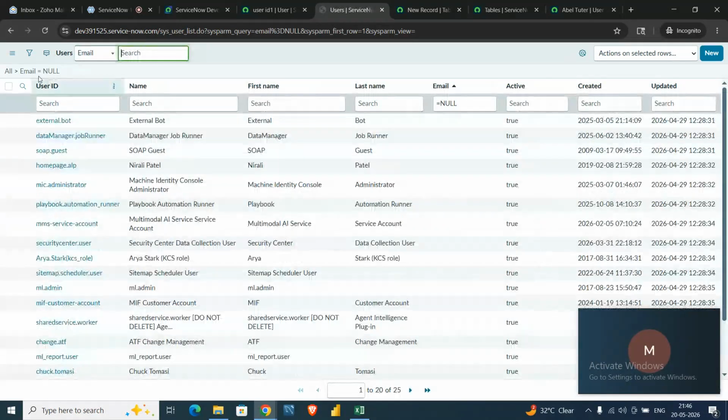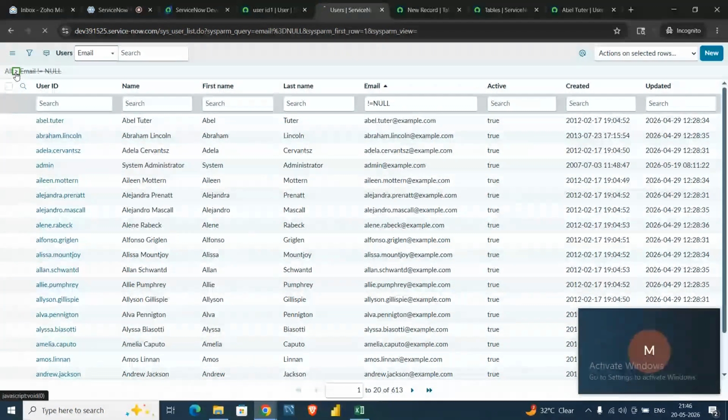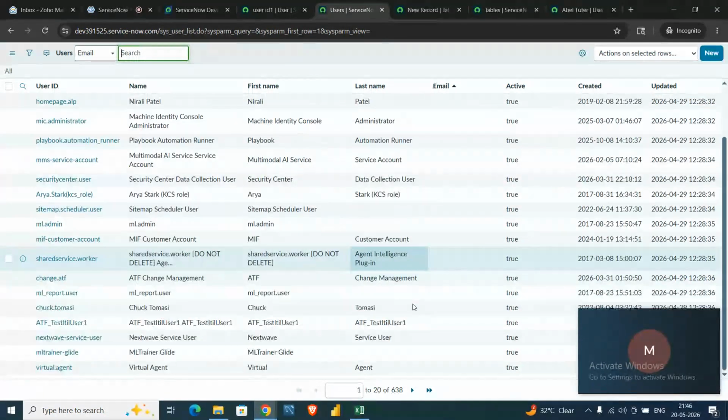If I filter out, I can show you another type of empty, like null. No, it is not there, but whenever it comes to picture, then I can show you.